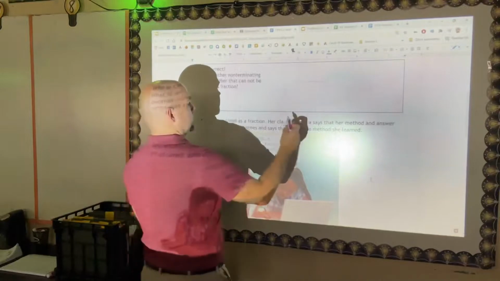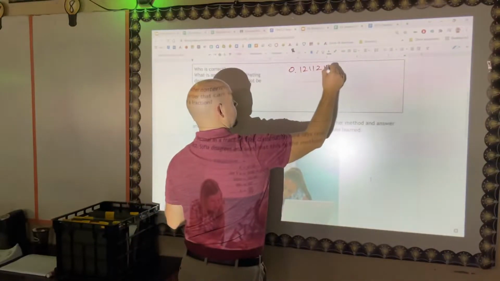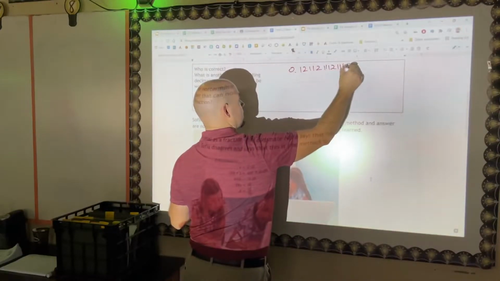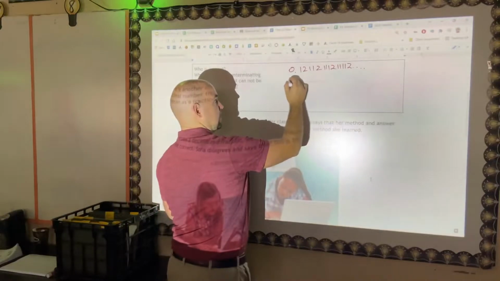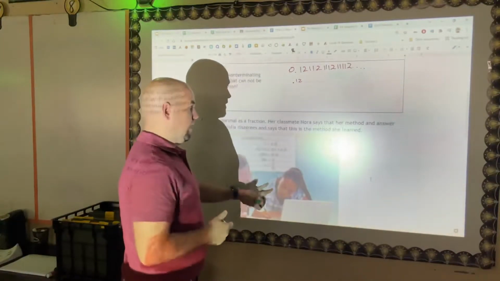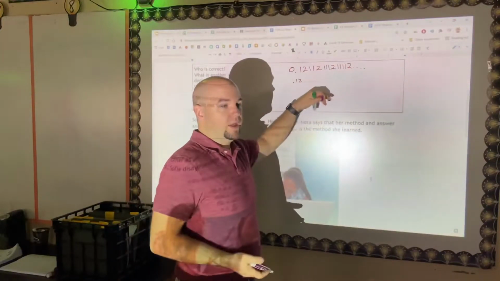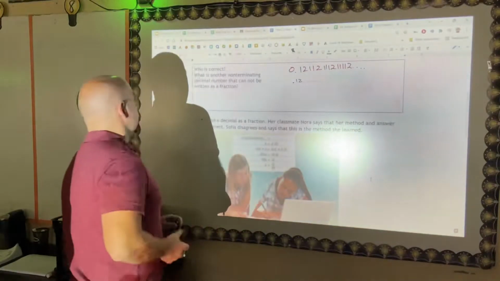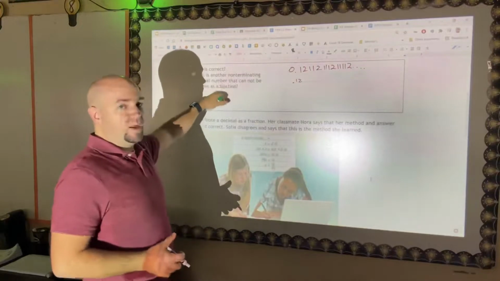Sophia's number was 0.12112111121112. Sophia then just estimated and said, I'll just call it 0.12. Her math was then wrong from there on out because she did not write out that irrational number. So Nora is correct.